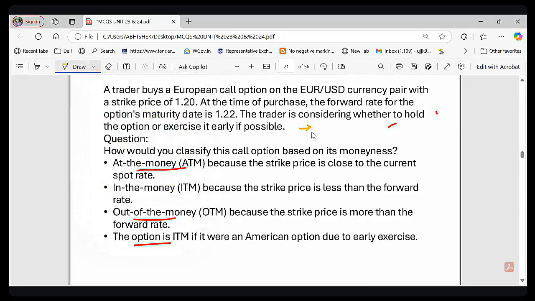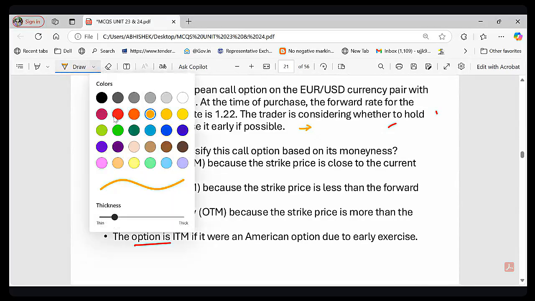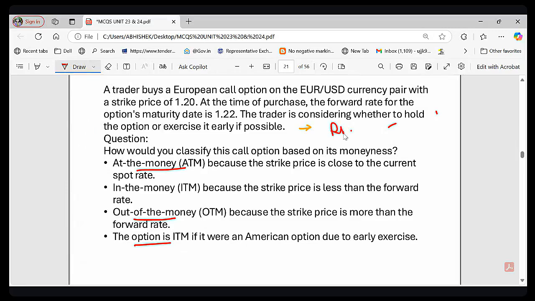Suppose you are shopping for a discounted item. ITM means, suppose you bought an item for rupees 20. Let me explain what ITM is. ITM is when you bought an item for rupees 20 which is worth rupees 22. So you got a great deal, right? That is called ITM, in the money. ITM means in the money, right?